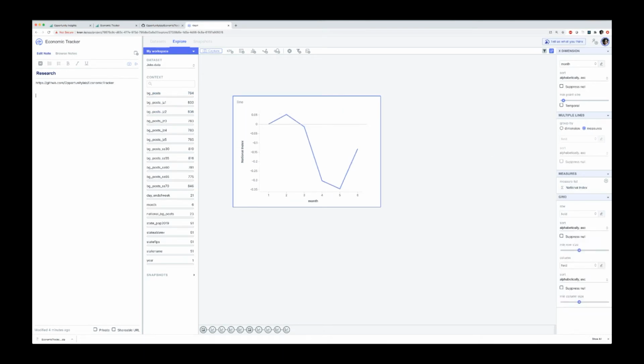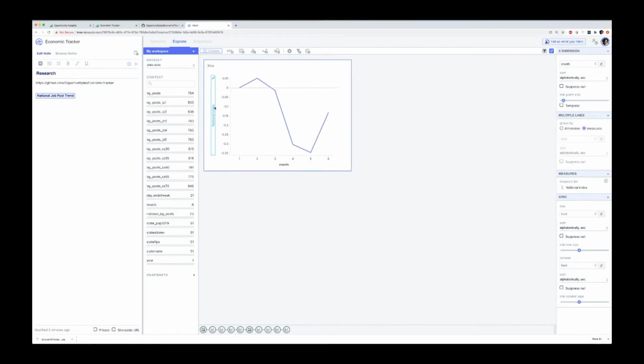We'll go ahead and snapshot it and say, okay, we'll call this national job post trend and call out that you can see some movement there. We could write some additional text if we wanted to. But now let's go and break this out by state. Maybe more interesting to see how this breaks down by state.